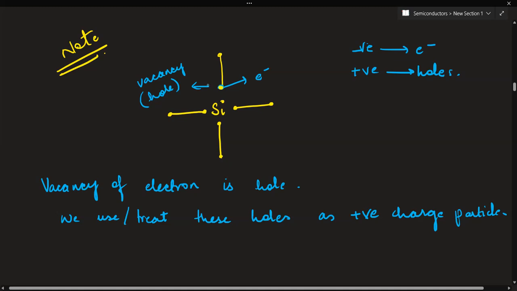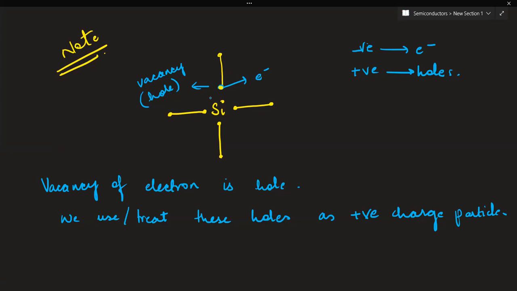So remember that hole is not a physical entity. A hole is a convenient way of describing charge motion, though motion can be described entirely in terms of electron only. But you just have to remember that hole is just vacancy created by the removal of an electron from a covalent bond of semiconductor. It is not a physical entity. It has the same mass as electron.